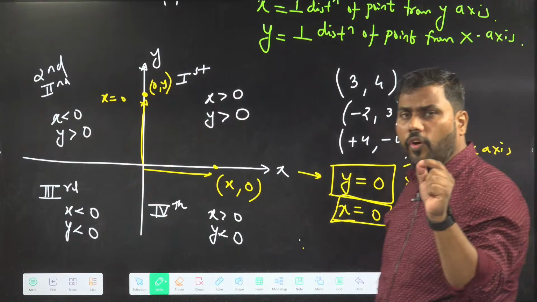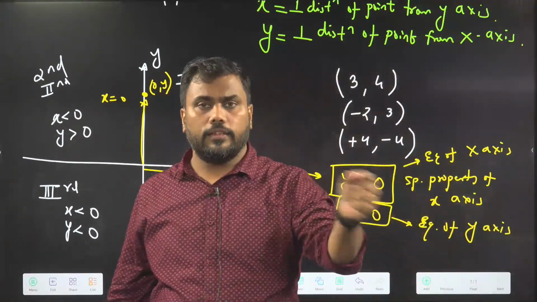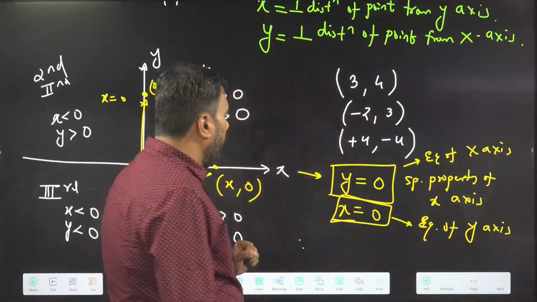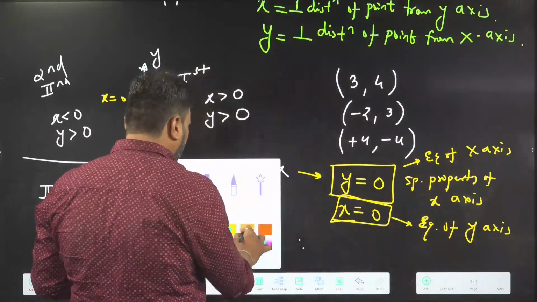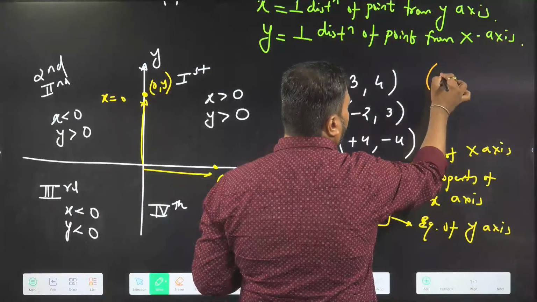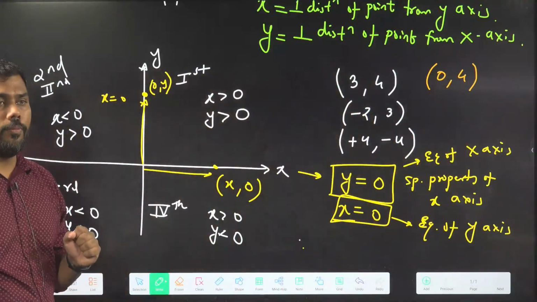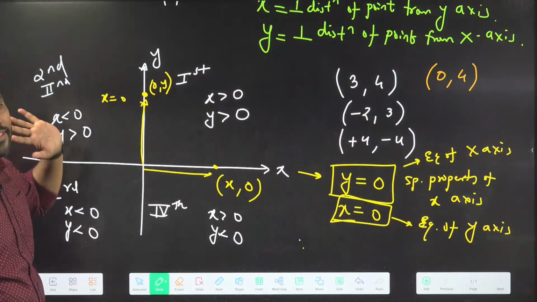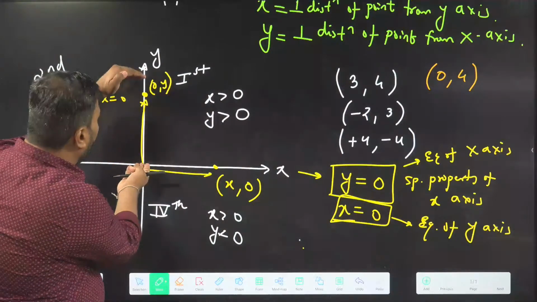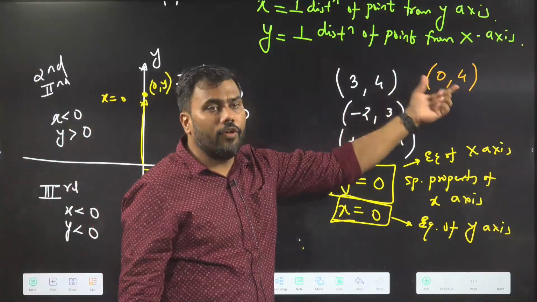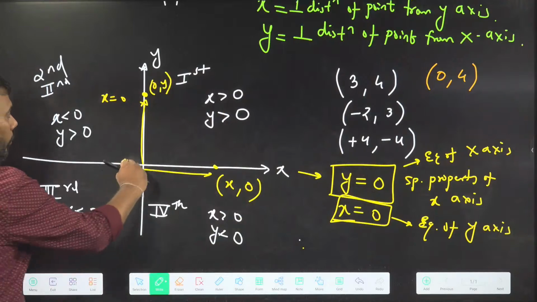A point of the format 0, something lies on the y-axis. So if I ask you, where will be the point 0, 4? That should be lying on the y-axis at 4 distance from origin. Point 0, 4 lies on the y-axis at 4 distance from origin.